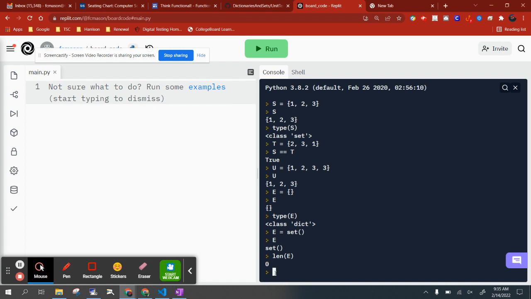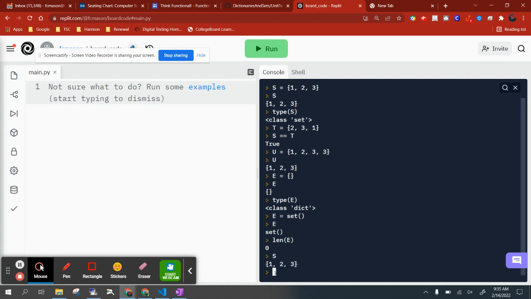Okay, so one good question is this, and I'll show you S again. It was a good question about dictionaries as well. How can we iterate through them if they don't have order? Well, the answer is the same here as it was before. You can absolutely iterate through all the elements in a set, but just don't assume that you will in any particular order. It might be this order, it might be that order.